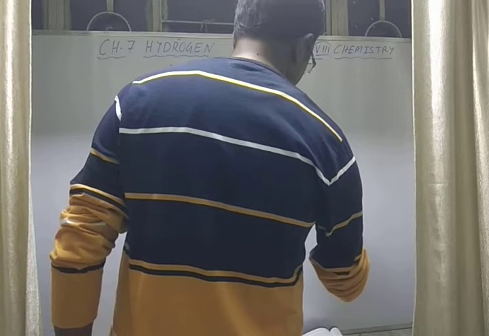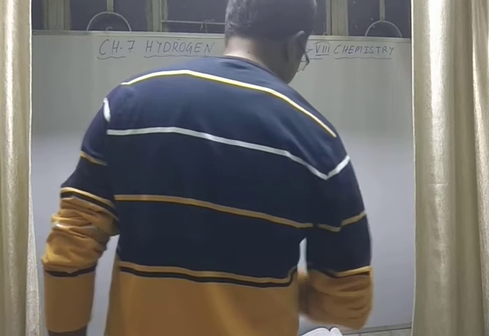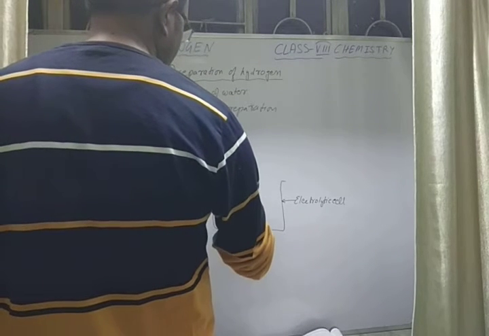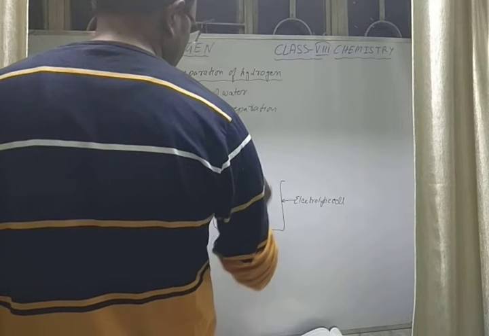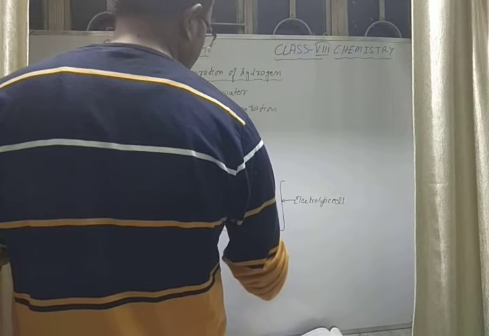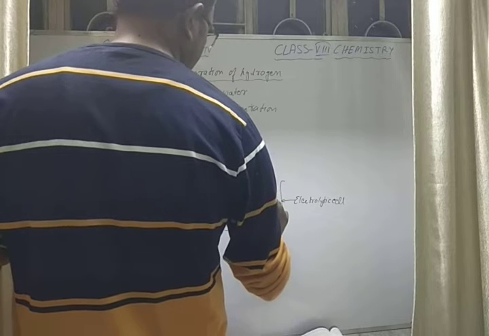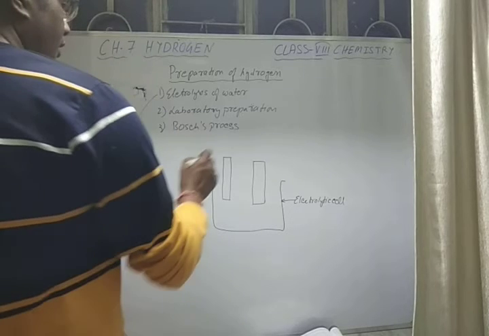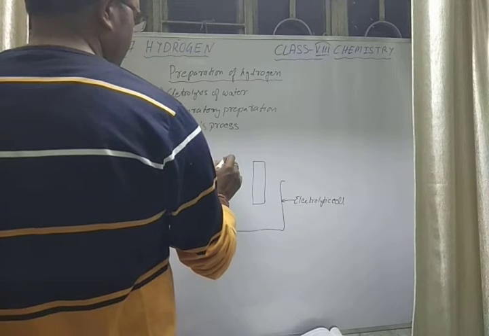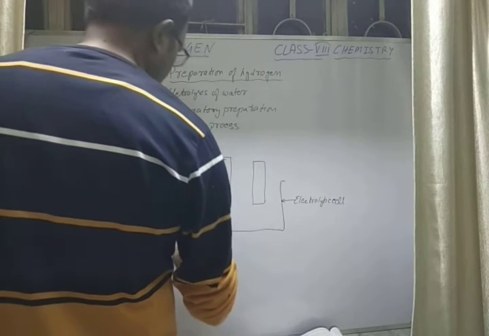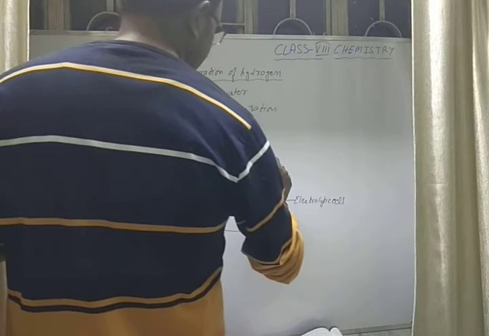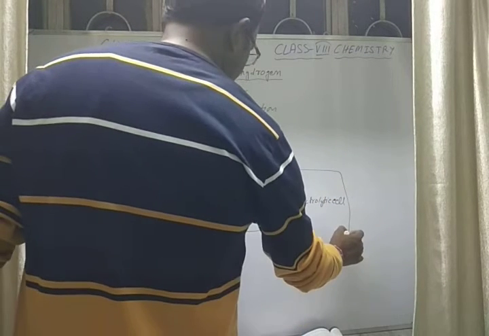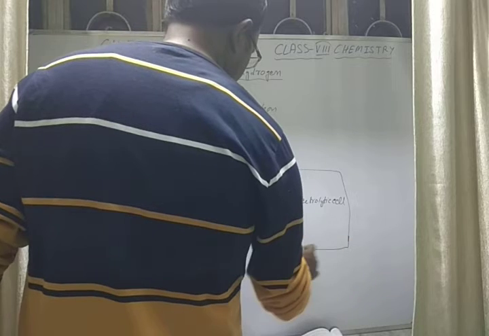This electrolytic cell has two electrodes. Electrode means which conducts electricity. We have to supply electric current through some source of current that we call a battery or cell.